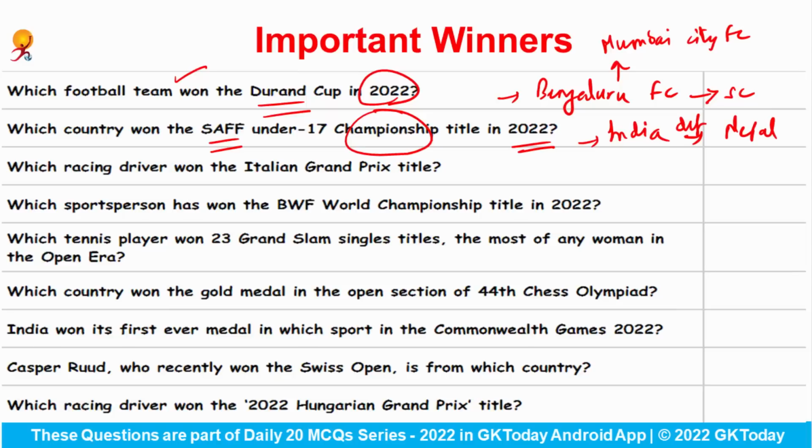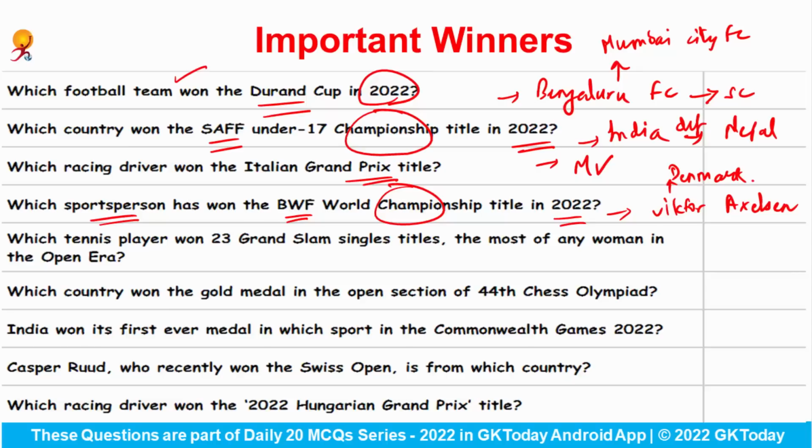Which racing driver won the Italian Grand Prix title? Answer is Max Verstappen. Which sportsperson has won the BWF World Championship title in 2022? So it was won by Viktor Axelsen, and which country does he belong to? He is from the country Denmark. And Viktor Axelsen has won this title by defeating whom?